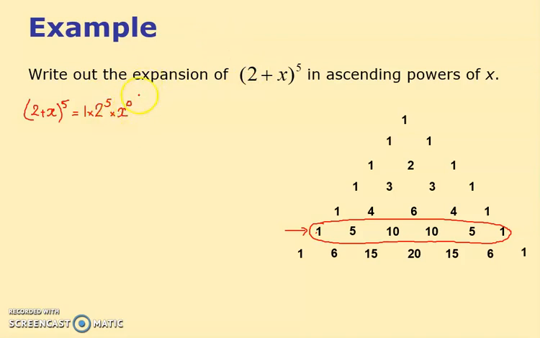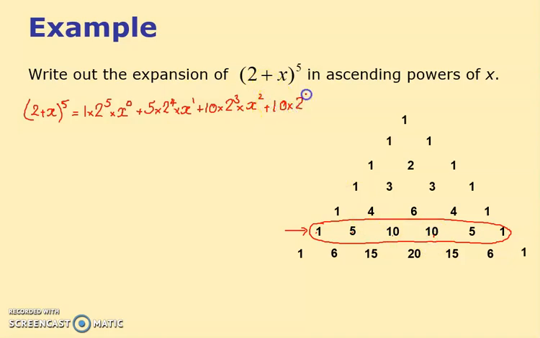I've got 1 times by 1 because of this one here, 2 I'll put to the power of 5, and x I put to the power of 0. Later on I won't even bother writing that. My next number, it says, is 5. So I'm going to write 5 times by 2. Now notice the 5 drops to a 4, and notice the x goes up to a 1. Next number is a 10. Plus 10 times by 2 to the 3, it drops down 1, times by x to the 2, it's gone up by 1, plus 10.